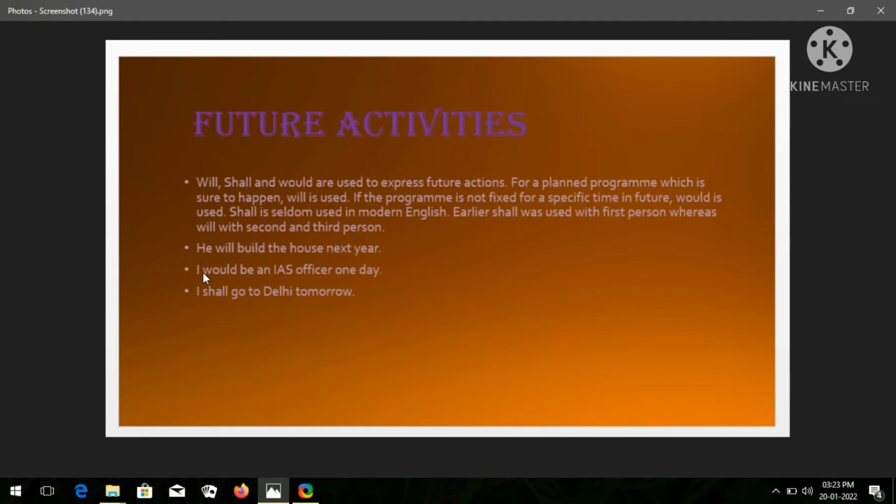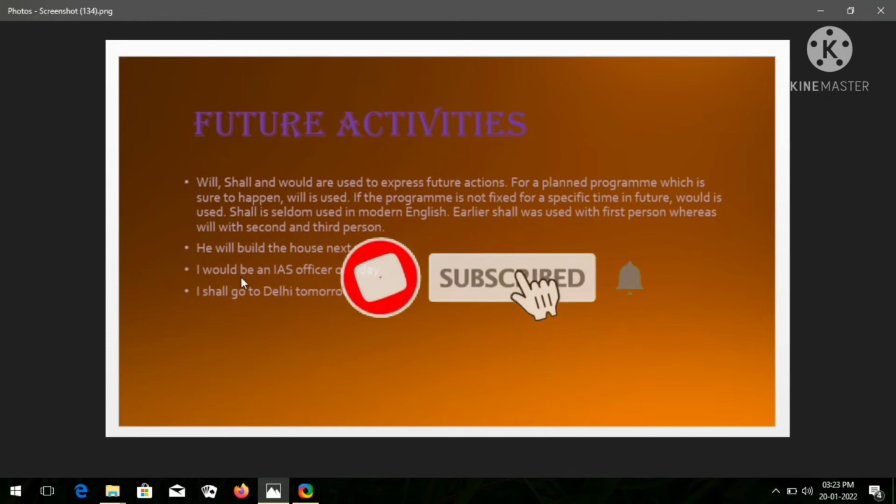In the second example, I would be an IAS officer one day, but there is no surety in these sentences. In this kind of sentence, there is no surety, so we will use would. For example, we can say, I would be an IAS officer one day.